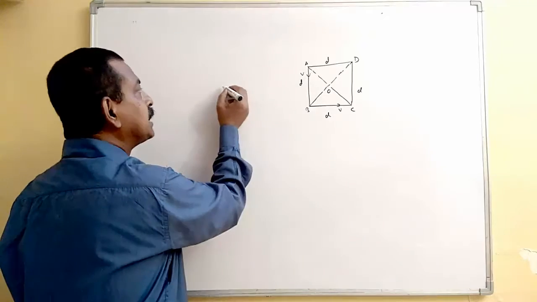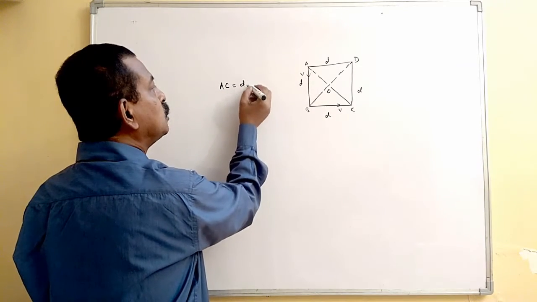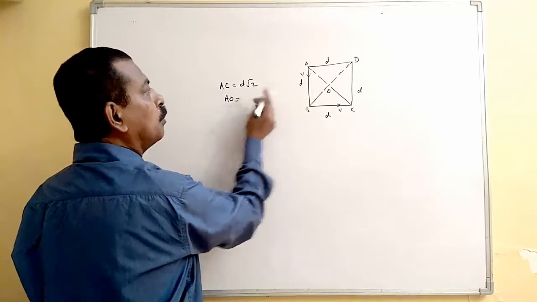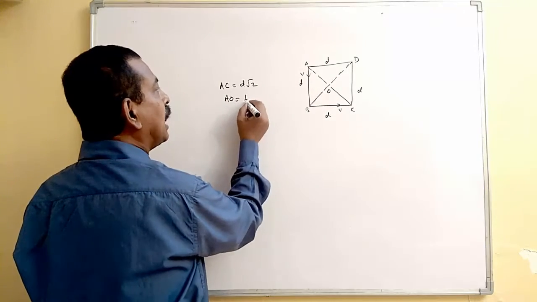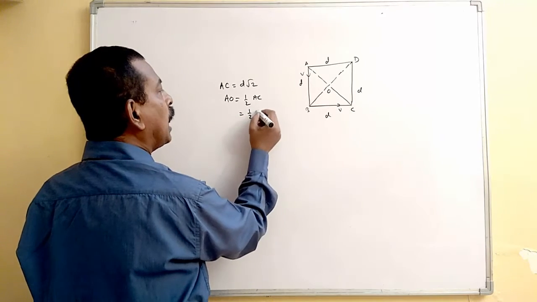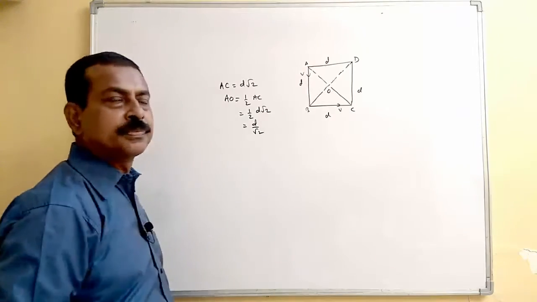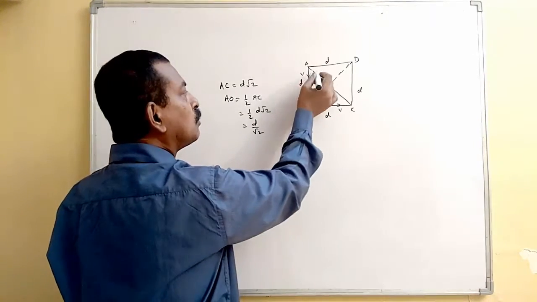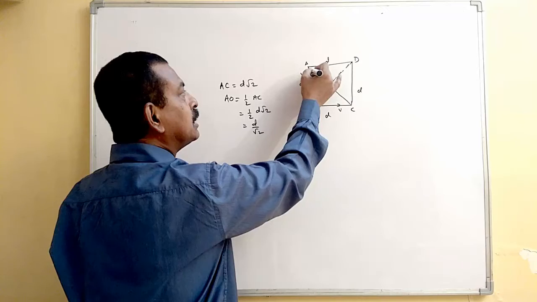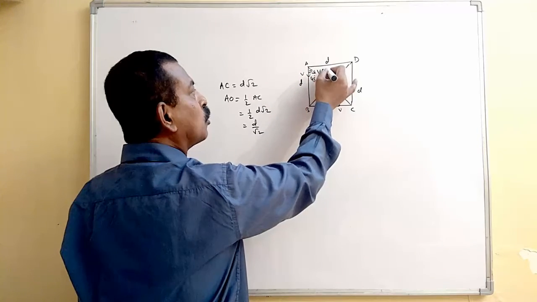So in that case, now this AC will be equal to D root 2, or AO, that is this length, which is half of AC. So it is half of D root 2, that is D by root 2. And now if you take the component of the velocity in this direction, this angle is 45. So it will be V cos 45 degrees.